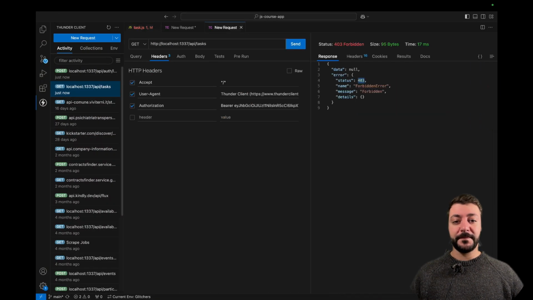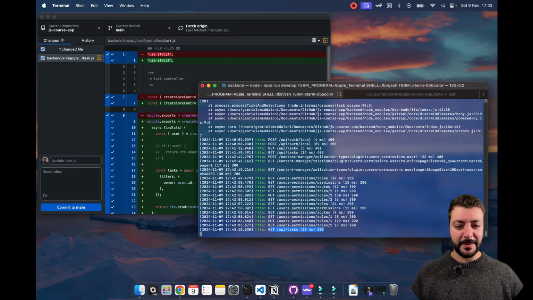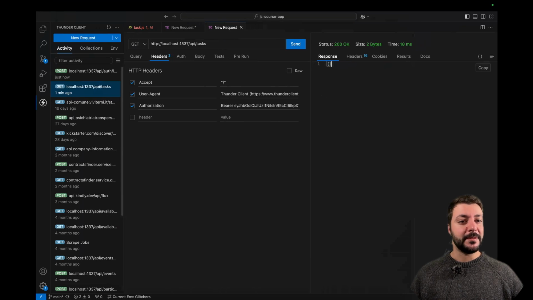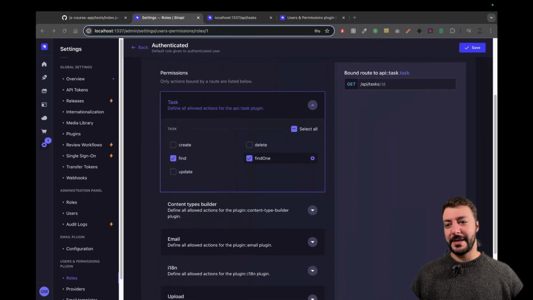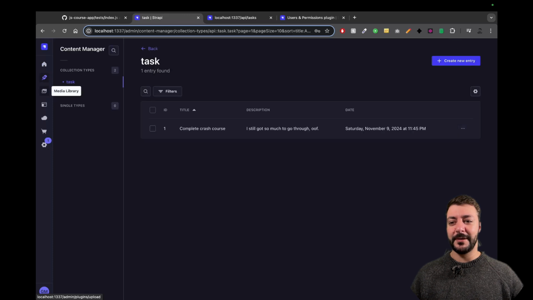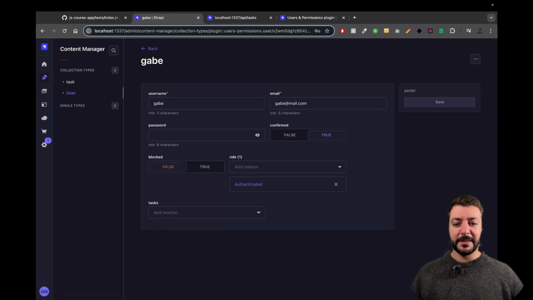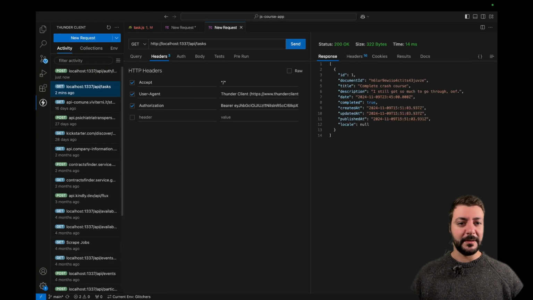Coming back here now, all of a sudden, if I send a request, I have an empty array. This is all good. Now my tasks, I can get them, and it's empty. Like, I don't have any tasks. What if I assign myself a task? What if I go into my content manager, user, and I say, hey, I actually want to have this task assigned to my user? And I send it again, boom, all of a sudden, my tasks have this complete crash course. This is it. This is how we can create an override for a route that we already have.